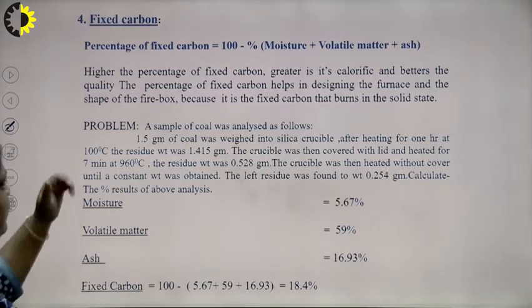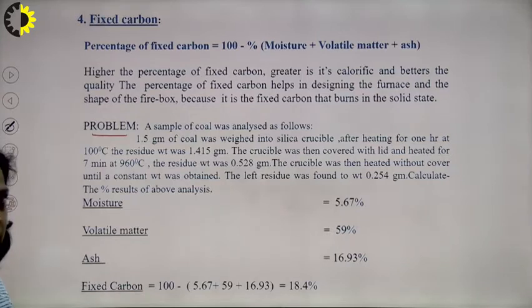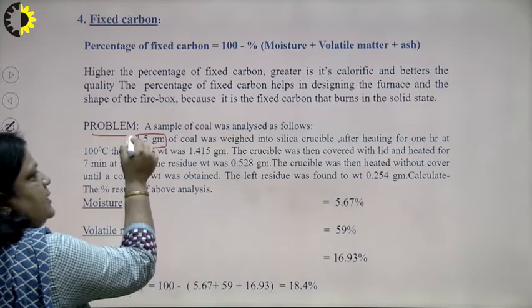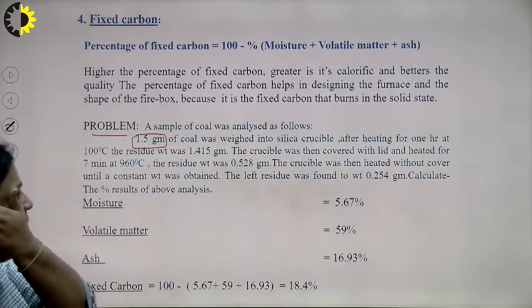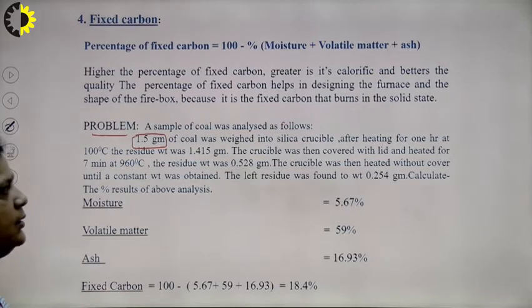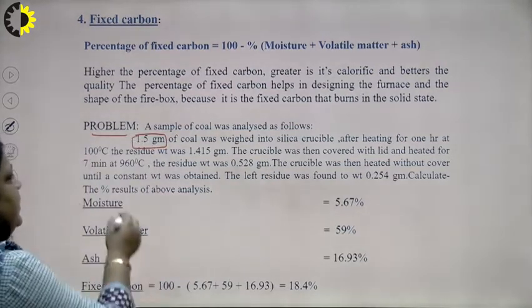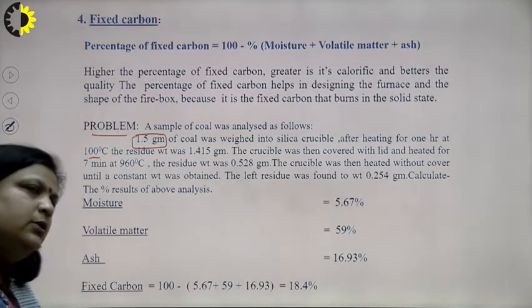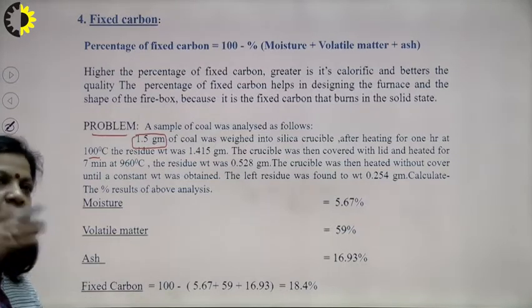So, suppose the problem is: a sample of coal was analyzed as follows: 1.5 gram, it means the weight of fuel is 1.5 gram. It was weighed into a silica crucible, and after heating 1 hour at 100 degree centigrade, 100 means moisture, because we know that above 100 degree centigrade the water present in fuel evaporates.